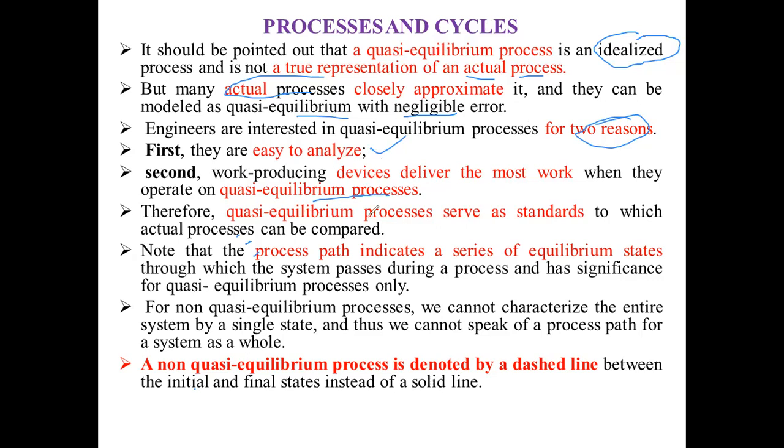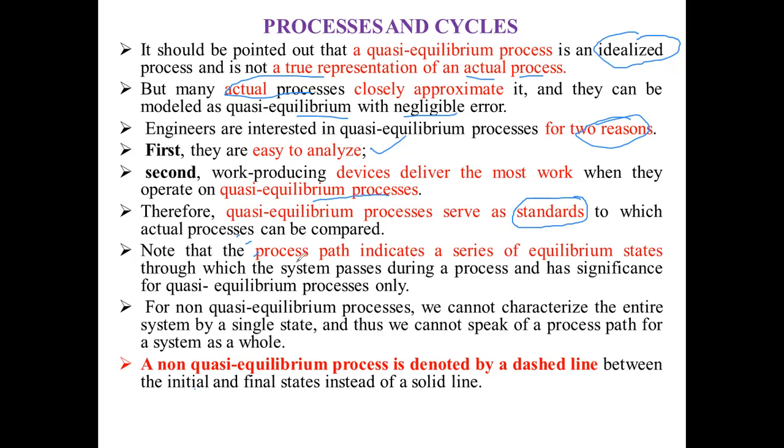Therefore, the quasi-equilibrium process serves as a standard to which actual processes can be compared, because quasi-equilibrium processes are considered standard processes.